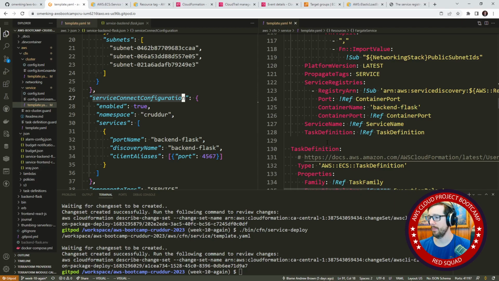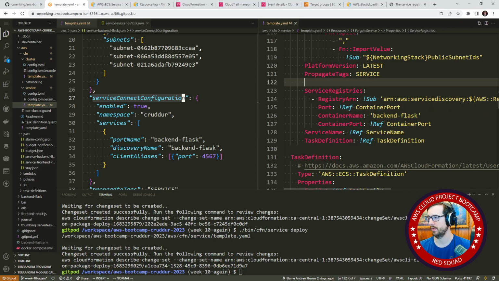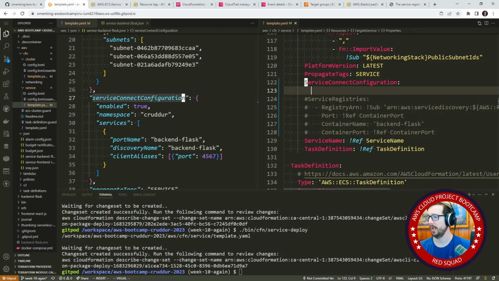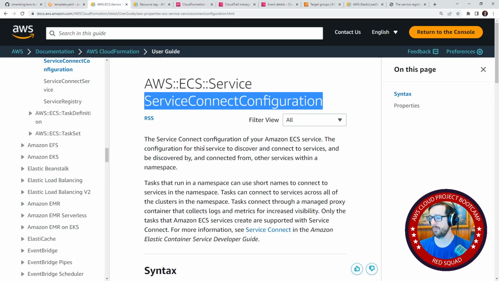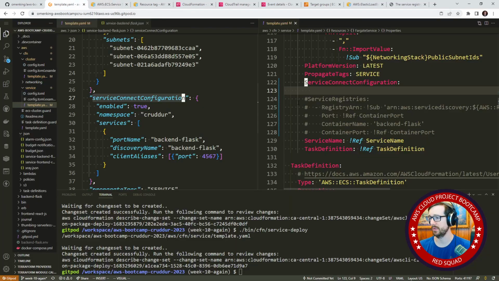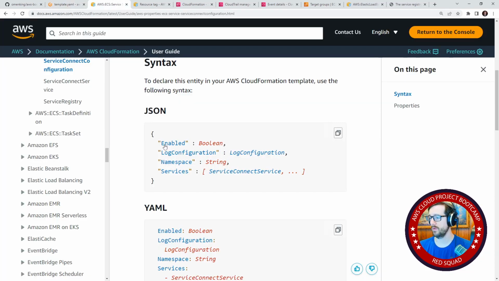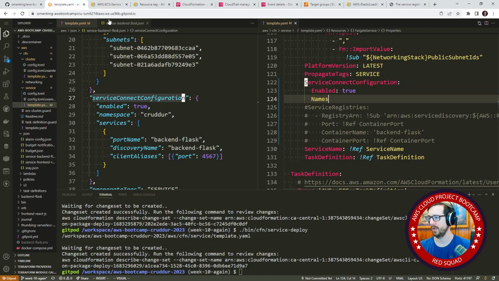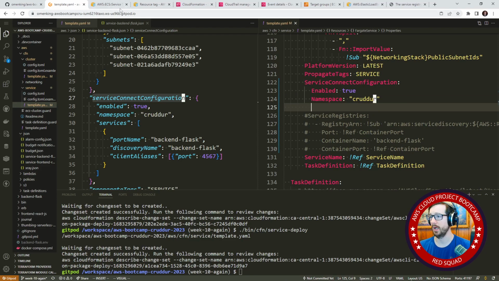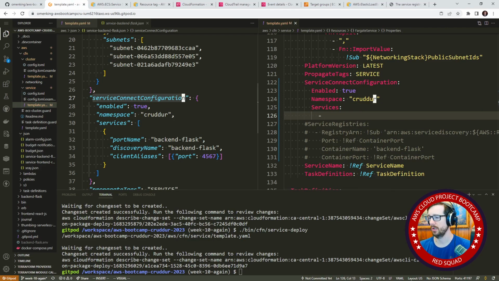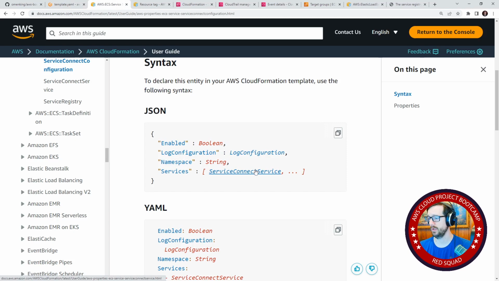So we'll go ahead and we'll grab this, and I don't think we need this. This I think is junk. So we'll comment that out for now. And I wonder if all this just maps to be basically the same thing. It basically does. We have enabled, so we'll put enabled here. True, probably. And then we have the namespace. Namespace is credder. And then probably services. Yep, we have services. And so here it probably is those three values. Let's click into that, find out what it is.